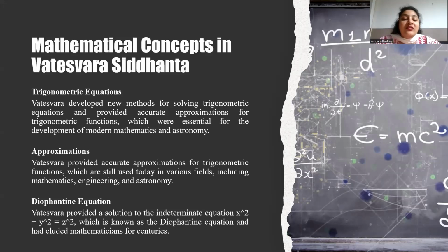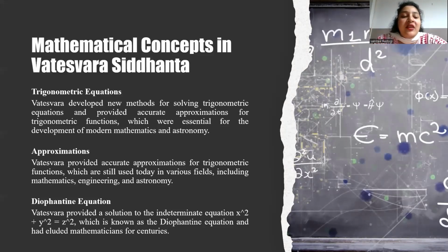Approximations. See, Vateshwar Siddhanta used approximations, including linear approximations, small angle approximations, first order approximations, mean motion approximations, spherical trigonometry approximations, and numerical approximations, which allowed Vateshwar to simplify complex calculations, reduce computational errors, and develop practical methods for astronomical predictions. So the use of approximations demonstrates a practical approach to astronomy, balancing mathematical rigor with computational efficiency.